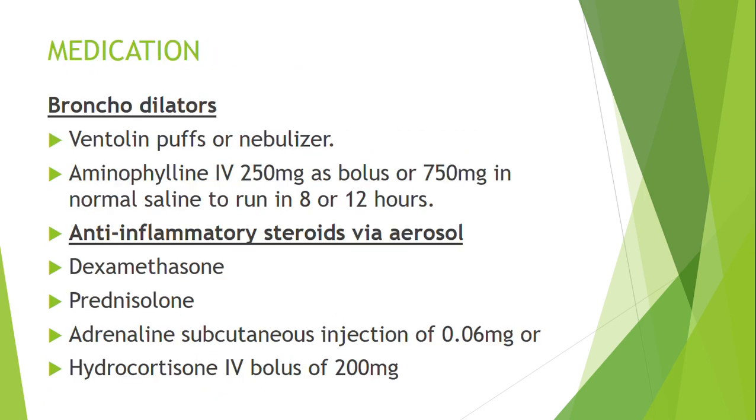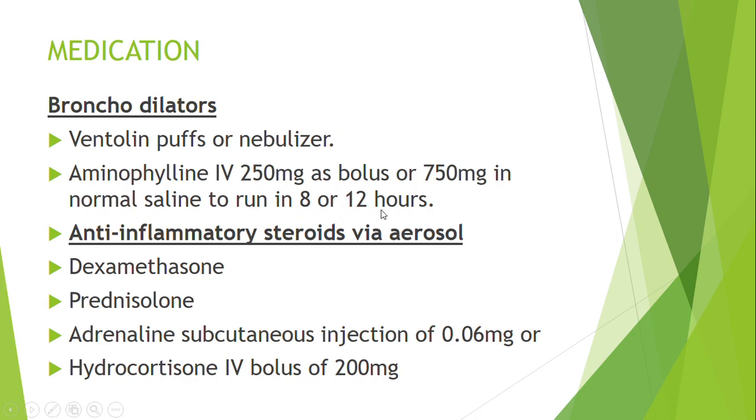So when it comes to medications, bronchodilators are the most useful drugs in asthmatic patients. Bronchodilators such as Ventolin puffs or a nebulizer are going to be used. Then aminophylline intravenously can be used also, 250 milligrams as a bolus, or 750 milligrams infused in normal saline to run in 8 or 12 hours.